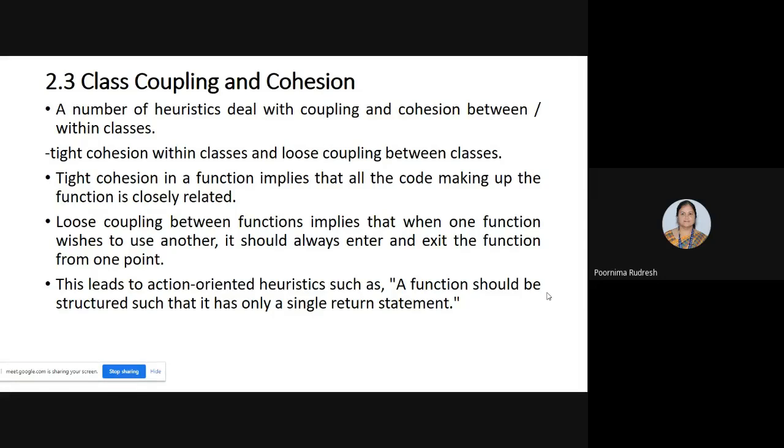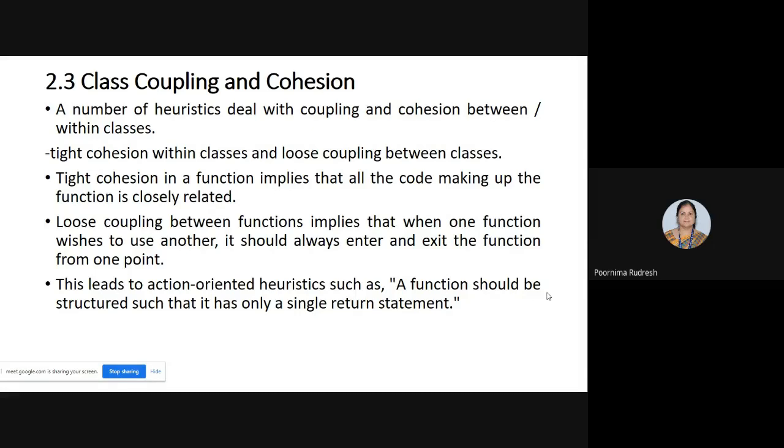So entering and exiting should be at one point, or entry and exit to the function is from only one point. Clear? So loose coupling always says the functions can be used by other functions, but only through a single entry and single exit.